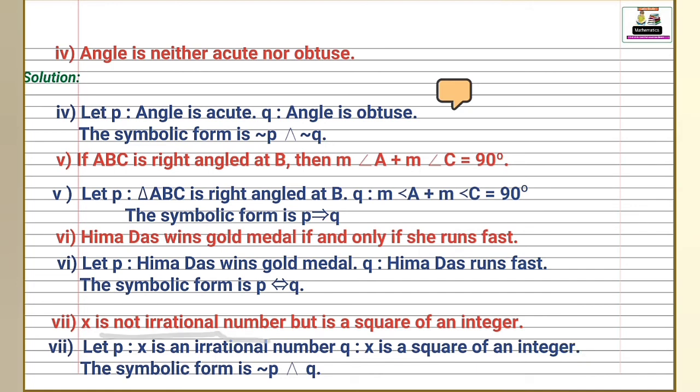Next, x is not an irrational number, but x is square of an integer. Let's see the solution. First, write down first statement p. When the statement is a negative sentence, then we write p statement in positive. Remember here, p is x is an irrational number and q is another statement, x is square of an integer. Then symbolic form is negation p and q. This word is conjunction and symbol of conjunction is and.